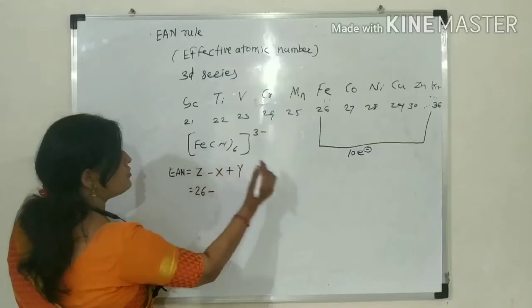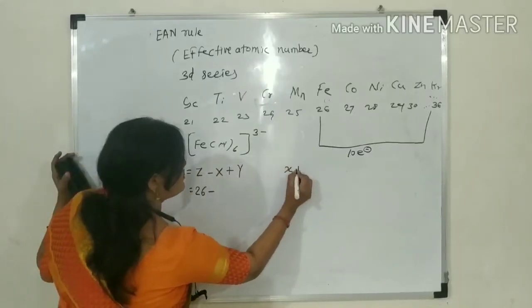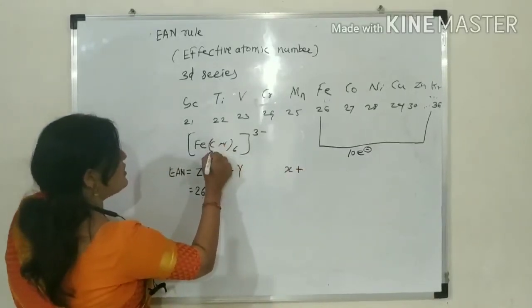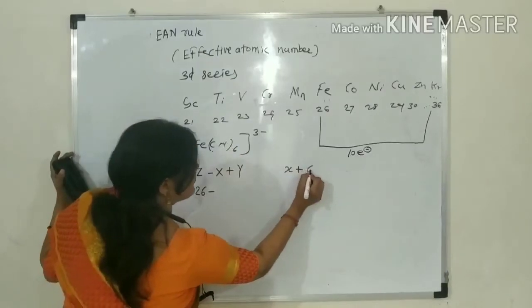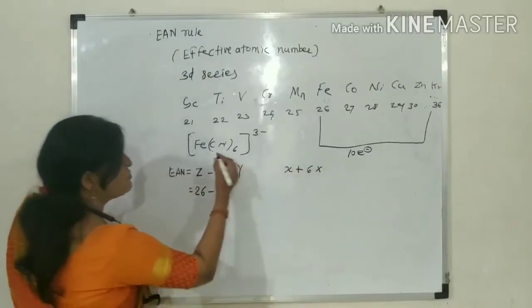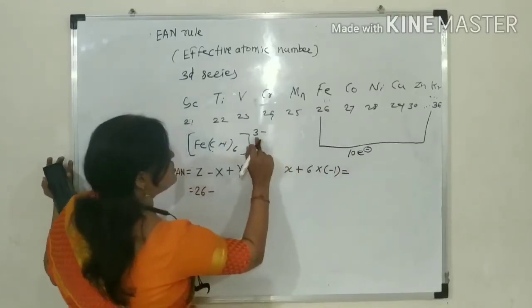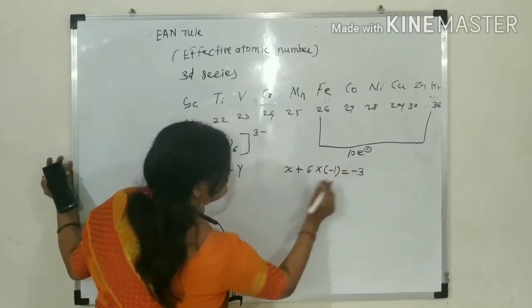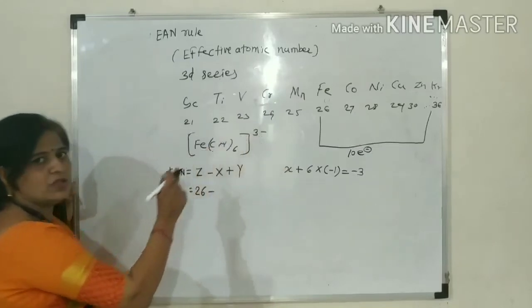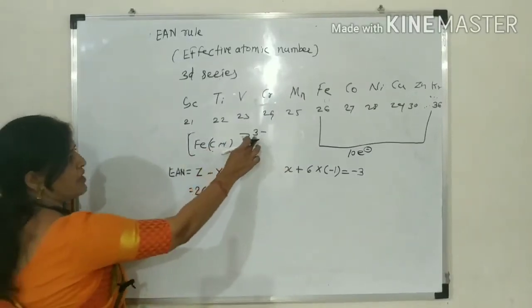Its oxidation state you have to find out. That will be X, plus the cyanide, 6 of them. Cyanide carries charge minus 1. The sum of the oxidation states is equal to the charge present on the complex, that is minus 3.